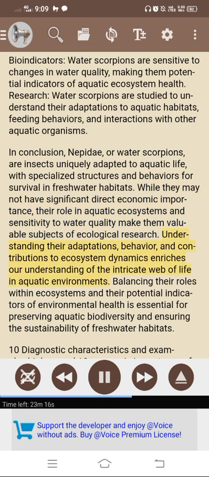Understanding their adaptations, behavior, and contributions to ecosystem dynamics enriches our understanding of the intricate web of life in aquatic environments. Balancing their roles within ecosystems and their potential as indicators of environmental health is essential for preserving aquatic biodiversity and ensuring the sustainability of freshwater habitats.